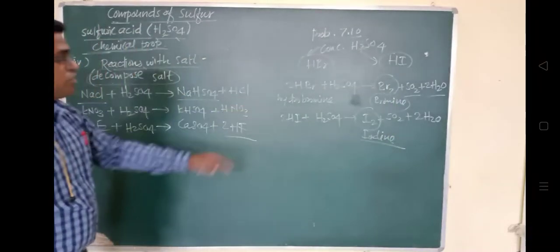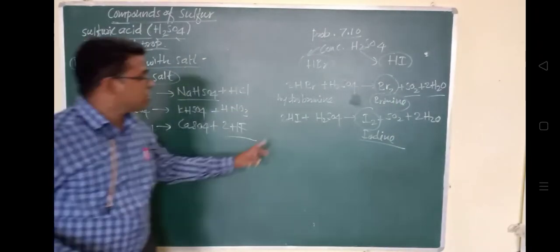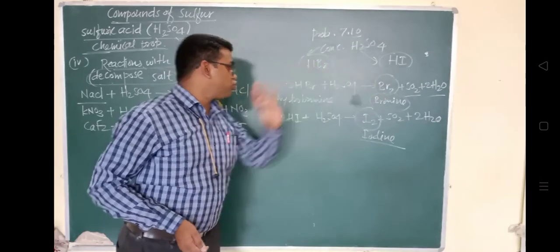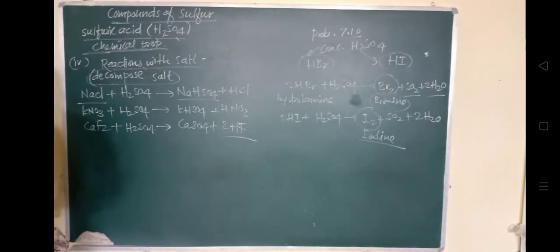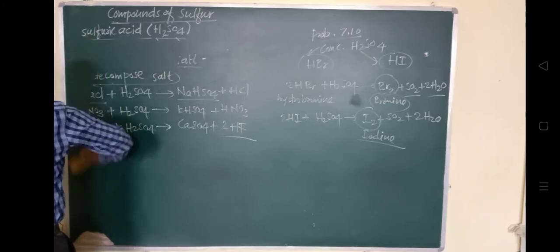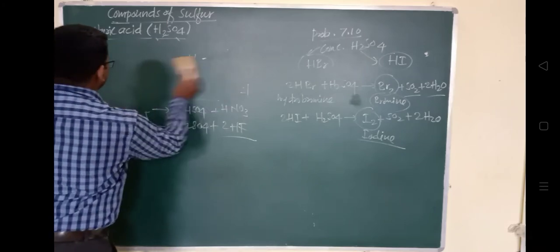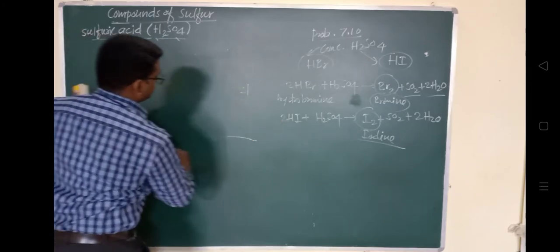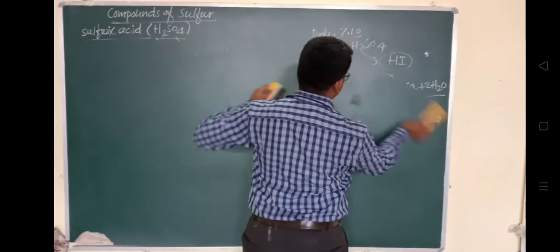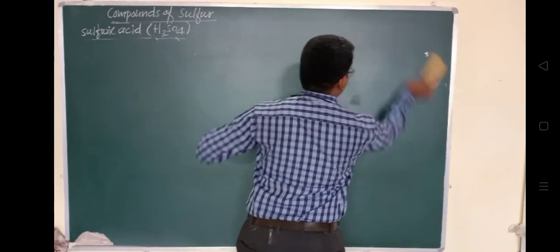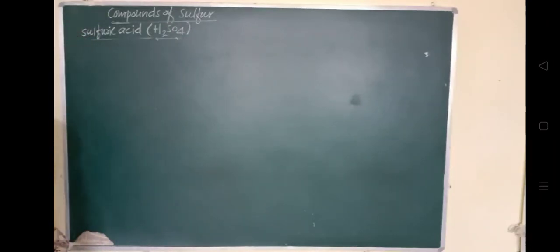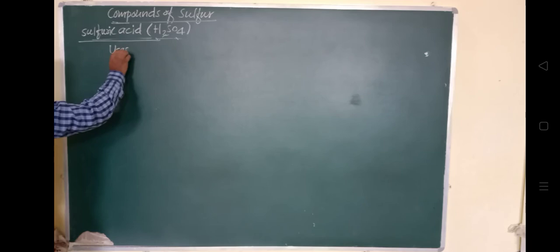Now we'll focus on the uses. What are the uses of this sulfuric acid? We use it in the laboratory, and there are other different uses we will see. These are compounds of sulfur: sulfur dioxide as well as H2SO4, sulfuric acid.